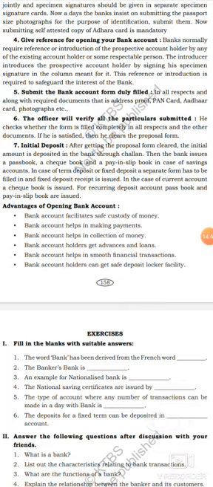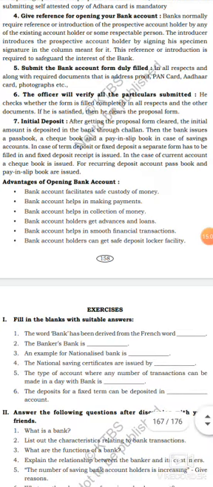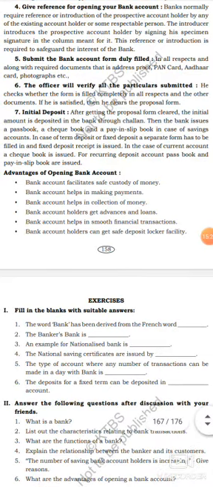Last point, initial deposit. After getting the proposal form cleared, the initial amount is deposited in the bank through challan. Then the bank issues a passbook, a checkbook and a pay-in slip book in case of savings account. In case of term deposit or fixed deposit, a separate form has to be filled in and a fixed deposit receipt is issued. In the case of current account, a checkbook is issued. For recurring deposit account, a passbook and pay-in slip book are issued.